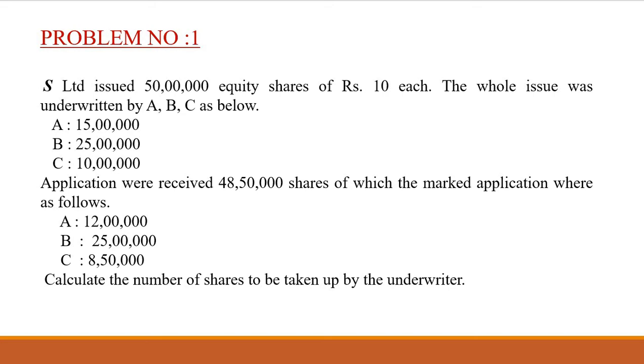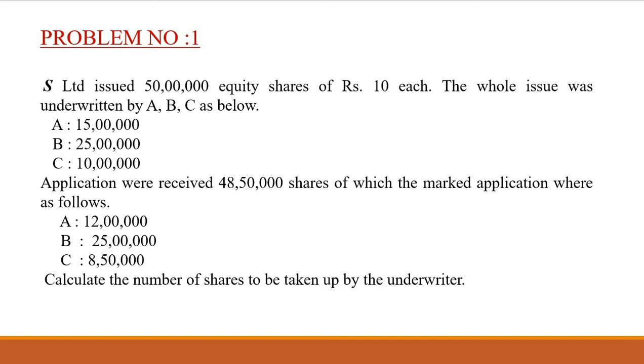Applications were received for 48 lakh 50,000 shares, of which the marked applications were as follows. A: 12 lakh. B: 25 lakh. C: 8 lakh 50,000. Calculate the number of shares to be taken up by the underwriter. This is the question.